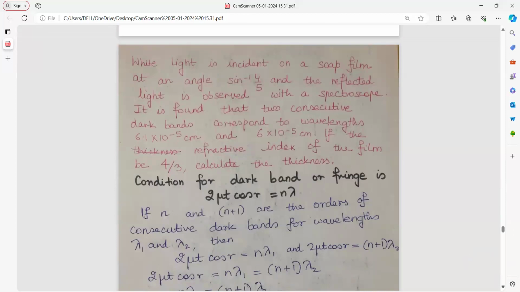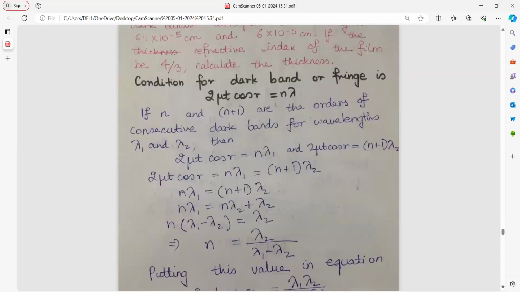When light is incident on the soap film at an angle of sine inverse 4 by 5, reflected light is observed with the spectroscope. It is found to have two consecutive dark bands. Consecutive means 1 by 1. So, if n and n plus 1th are the orders of consecutive dark bands for wavelengths lambda 1 and lambda 2, then your formula is 2 mu t cos r equal to n lambda 1 and 2 mu t cos r equal to (n plus 1) lambda 2 because it is consecutive.